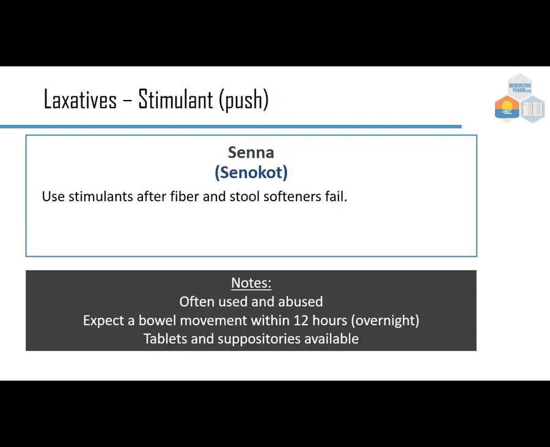Another medication that's on the stimulant side is Senna, and we use stimulants after fiber and stool softeners fail. But unfortunately, these are often used and abused. Expected bowel movement within 12 hours or overnight, and tablets and suppositories are available. And this is a bit of impatience. Obviously, the patient's uncomfortable. They may have waited too long, and they want something to happen right away.